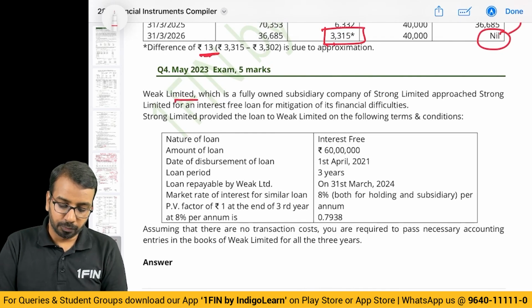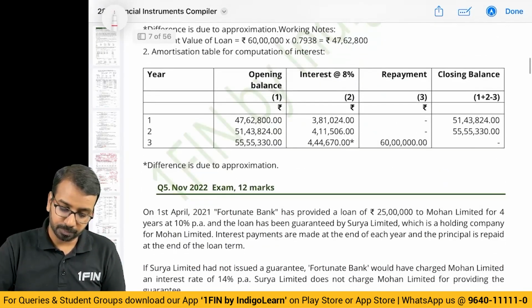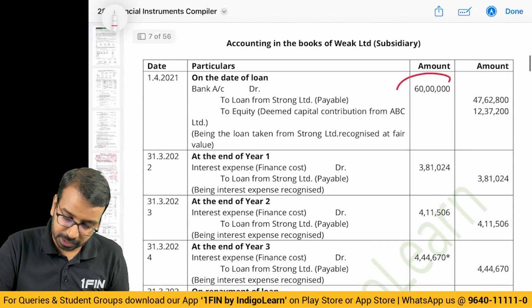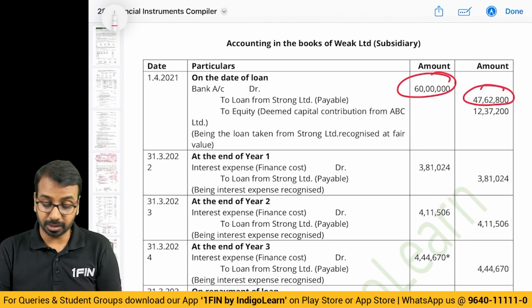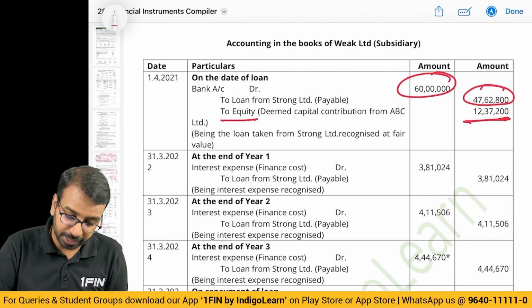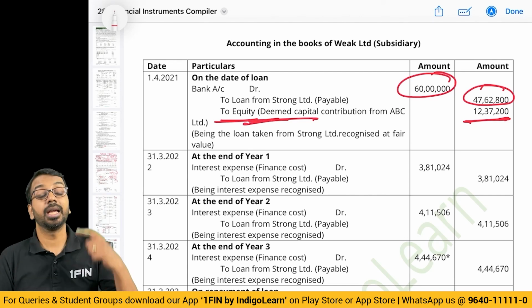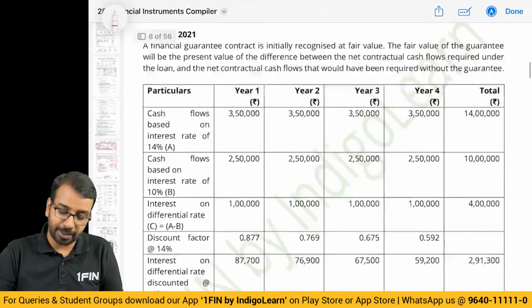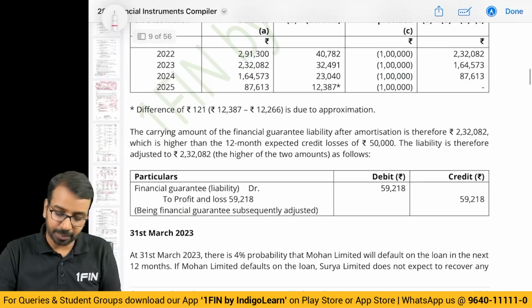Then Weak Limited, which is a fully owned subsidiary of Strong Limited, approached Strong Limited for an interest-free loan to mitigate its financial difficulty. Now, when that happens, what you will do is take the present value of the 60 lakhs loan. Present value of the loan is 4762. I hope by now you would be comfortable in calculating this. The difference is credited to equity. So when the subsidiary receives an interest-free loan, the difference will be credited to equity, and the parent company will debit it to investment.